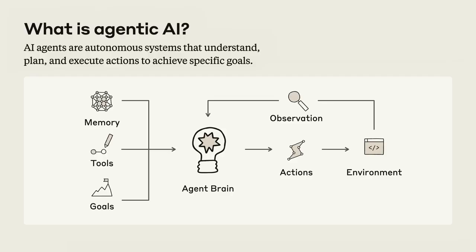So if you have a task and you give it to an agent, the agent is able to take that task and say, here is the high-level objective. Let me create a plan of the steps that I need to take. Then it can take actions on those steps. And once those actions have been taken, it can evaluate the results and reason on what needs to happen next until it actually achieves that objective. This is the agentic system that we'll be discussing today.